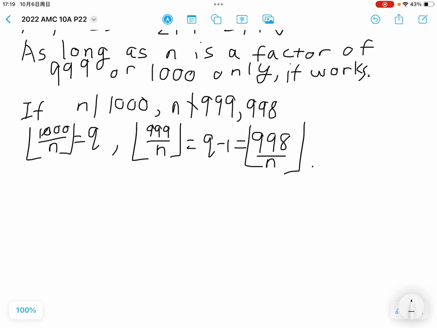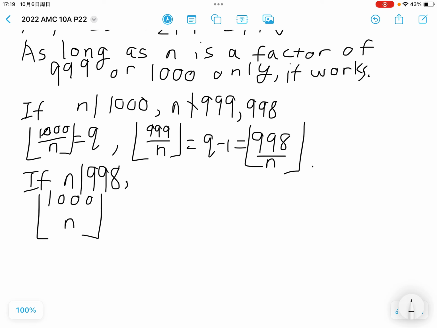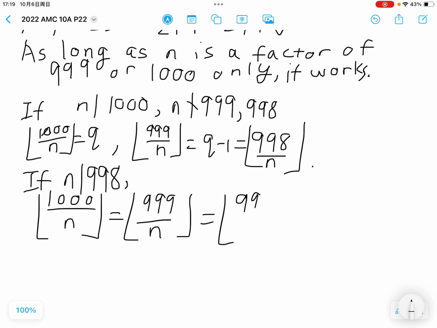But if n divides 998, however, then the floor of 1000 over n equals the floor of 999 over n equals the floor of 998 over n, which is some integer, let's say k, because kn is 998, and 999 over n is also going to be k point something. So rounding down is k. The same thing for 1000 over n. So we want to just find the factors of 1000 and 999.